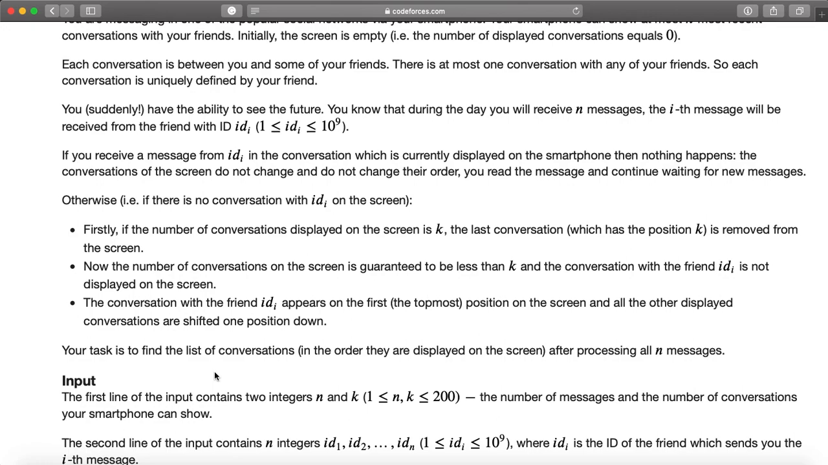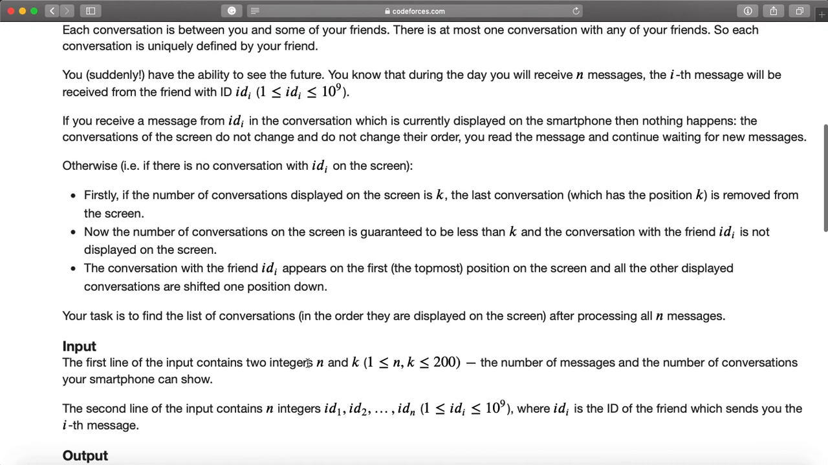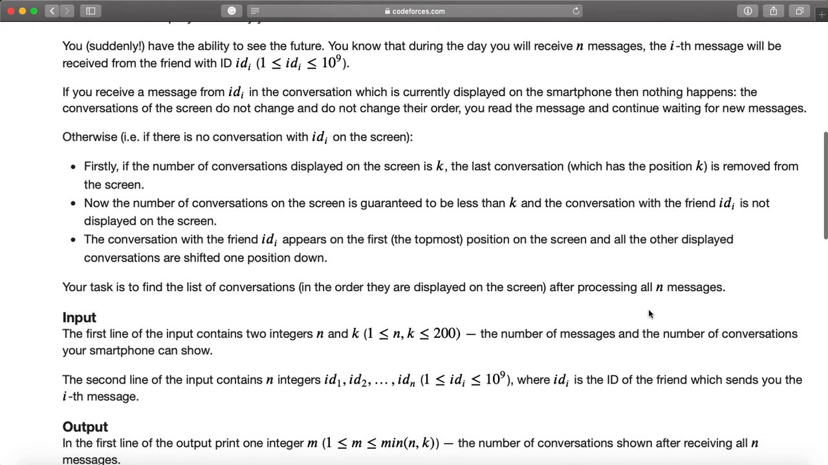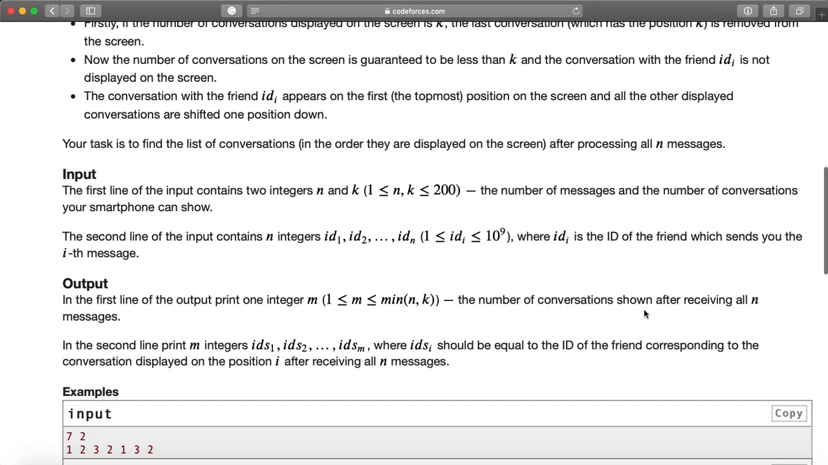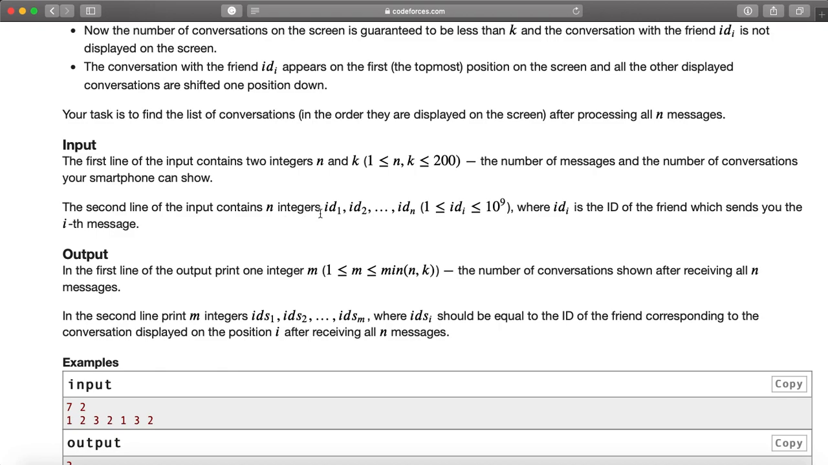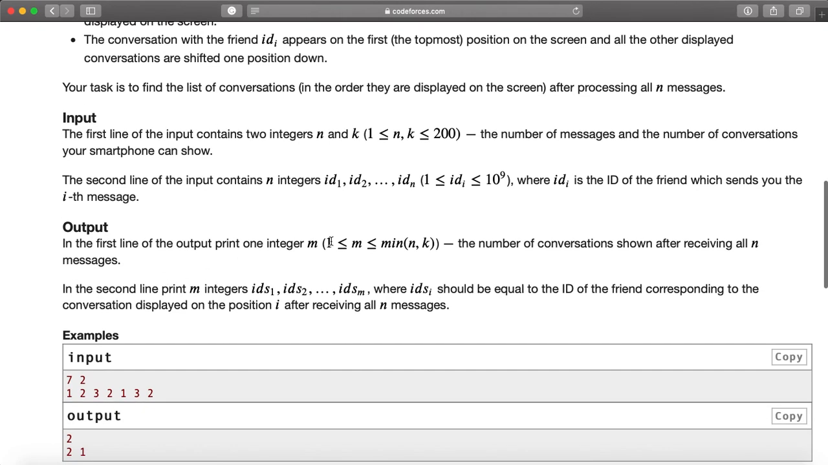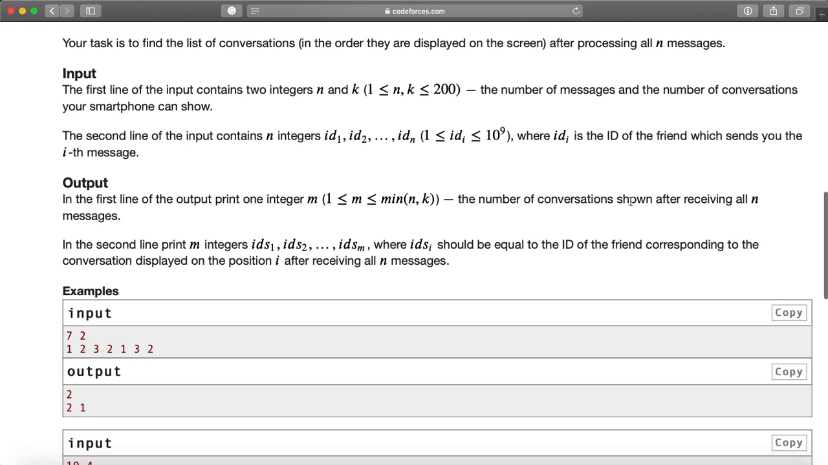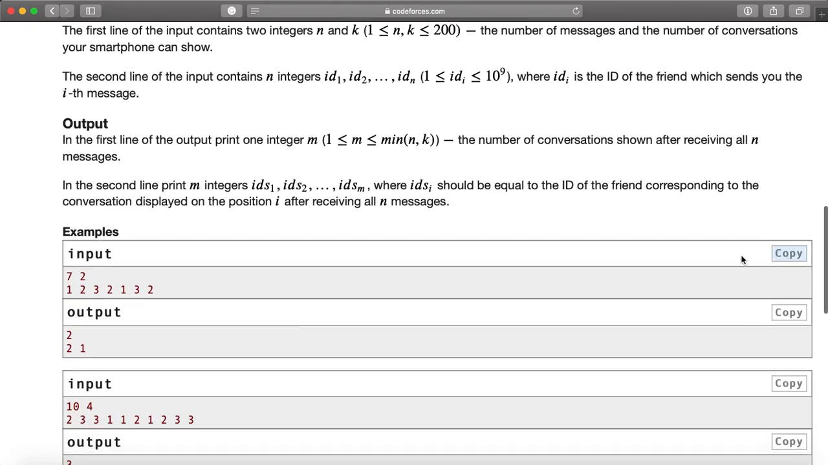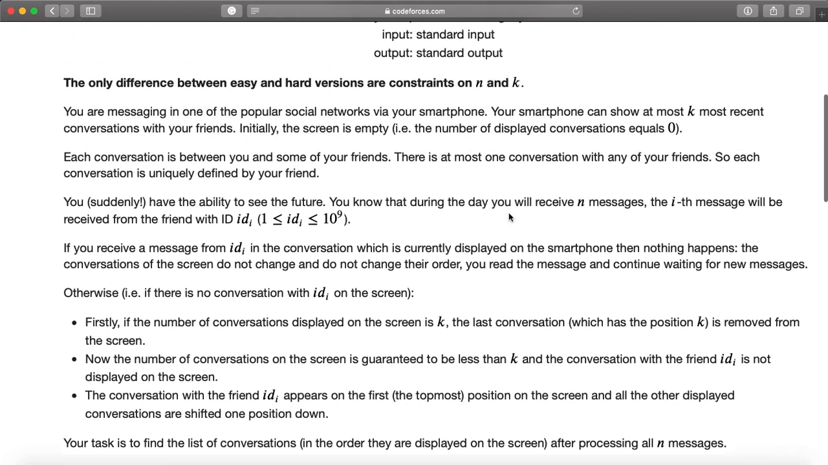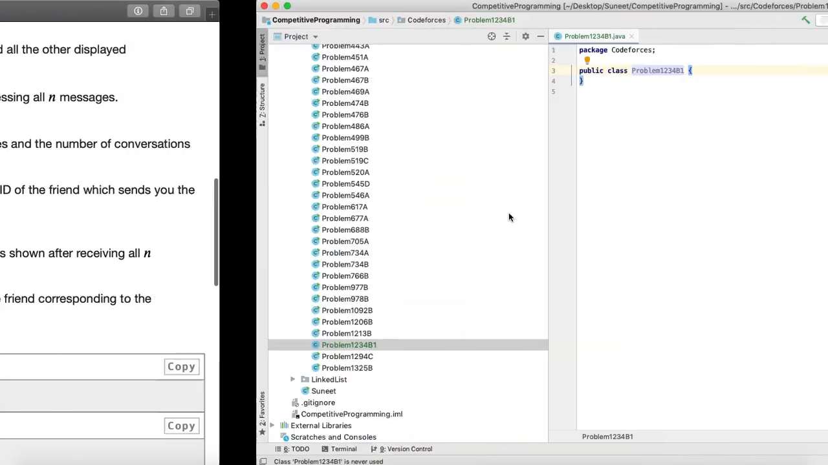So your task is to find the list of conversations in the order they are displayed on the screen after processing all the n messages. The input has two integers n and k, the number of messages and the number of conversations your smartphone can show. The second line of input contains integers ID 1, ID 2 up to ID n, which sends you the ith message. In the first line of the output, print the number of conversations shown after receiving all the n messages. I think that was a very long problem statement, so let me explain once more.